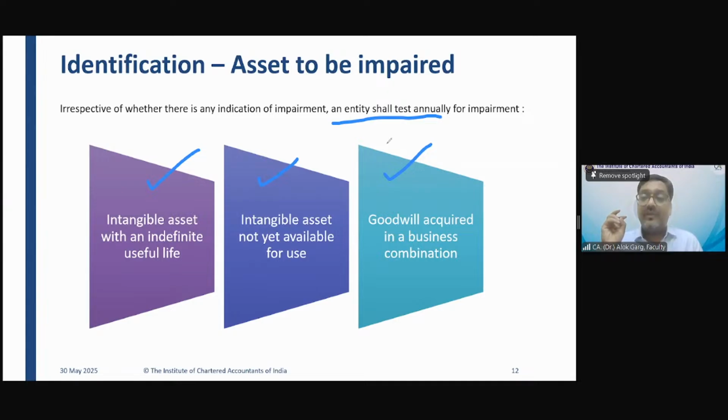So mandatory impairment testing is applicable for these three intangible assets. These are the three assets which are mandatorily required to undergo the impairment testing process. Okay. Is that clear?